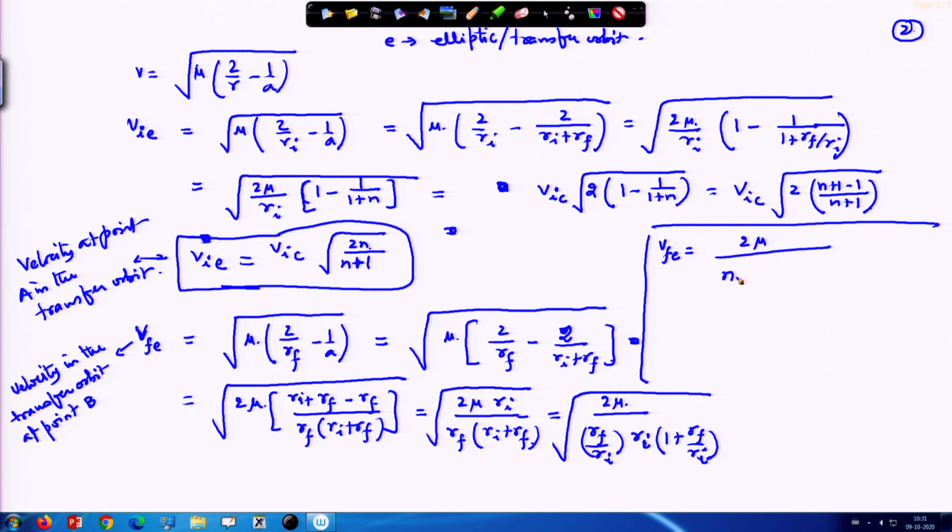Okay. Therefore, V_FE gets reduced to mu by n times R_I times 1 plus n under root, and mu by R_I is nothing but our V_IC. Okay. So, we are left with then 2 divided by n times n plus 1 under root. This is your V_FE. So, now we know the velocity in both the places.